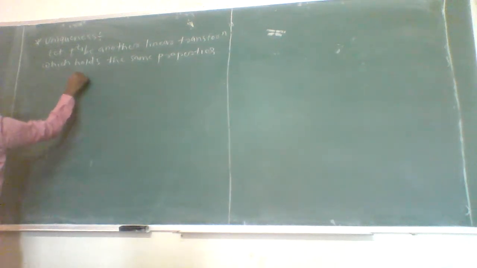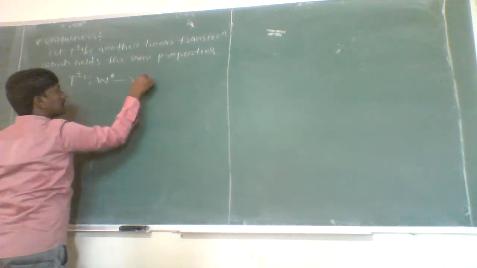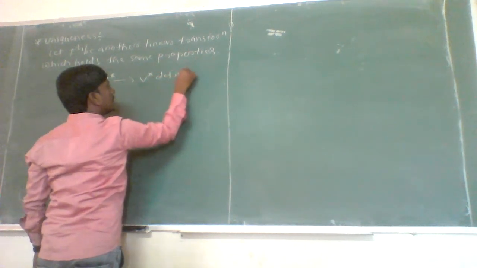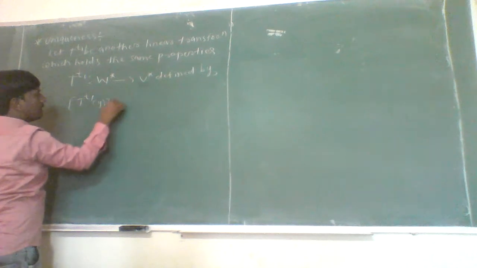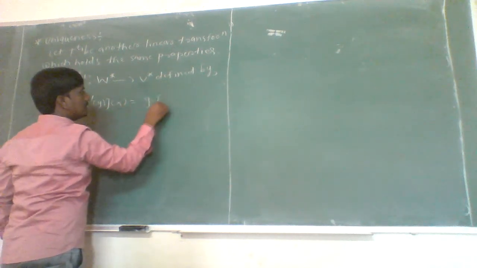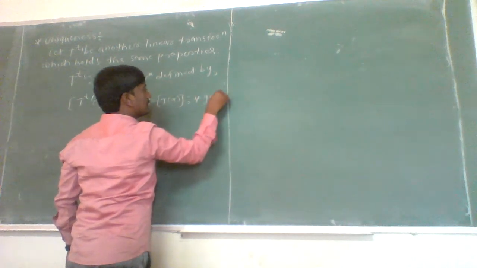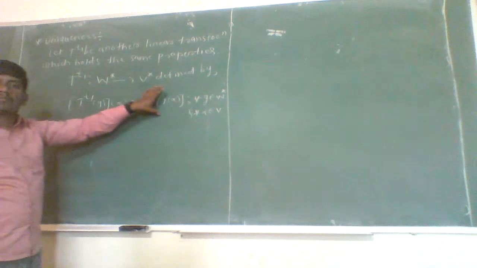T^t1 is also a linear transformation from W star into V star, defined by T^t1 of g of alpha is equal to g composite T of alpha, for all g belonging to the space W star and for each alpha belonging to V. Therefore, T^t1 is another linear transformation which holds the same properties.